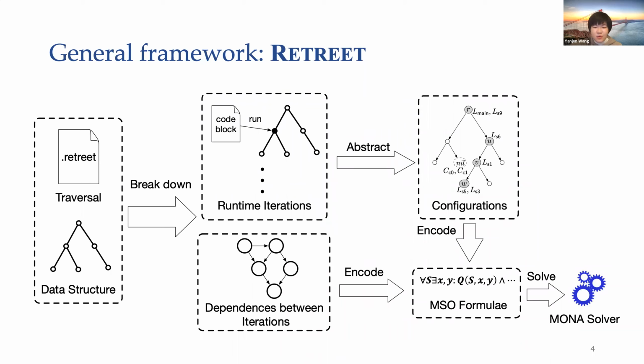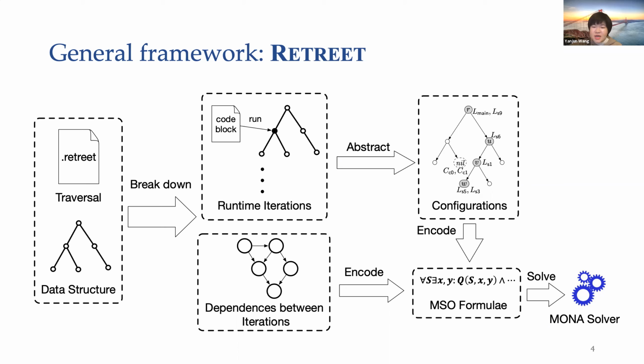In order to reason about the dependence between iterations, the challenge is to find an appropriate representation for iterations. On one hand, we need to preserve as much information as possible to perform a fine-grained dependence analysis over the iterations. On the other hand, we also need to abstract some information in iterations so that the abstraction could be encoded into a decidable logic.